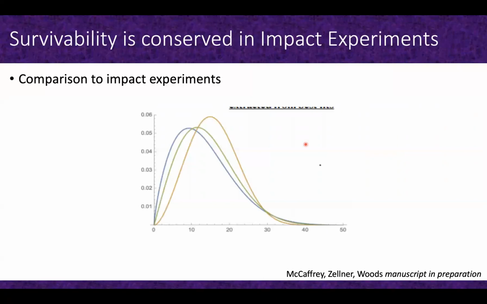We've compared this data to some impact experiments that have been published, and the linear versus branched side chain data is shown right here. What this graph is showing is the survivability of amino acids based on structural class. This is my last slide and then my acknowledgements. The linear amino acids tend to have a little bit lower survivability than some of these other structural classes. So this is some really interesting and exciting data that we have.